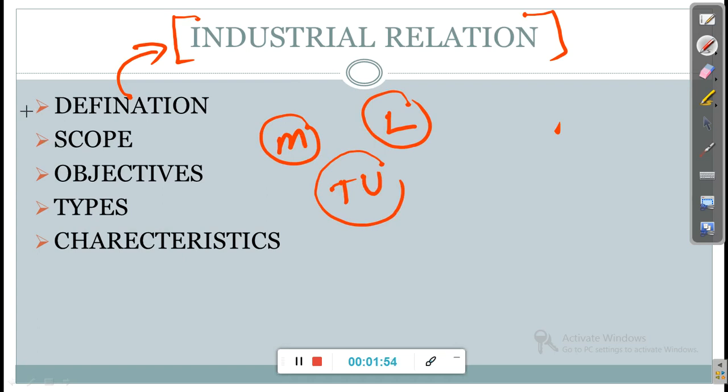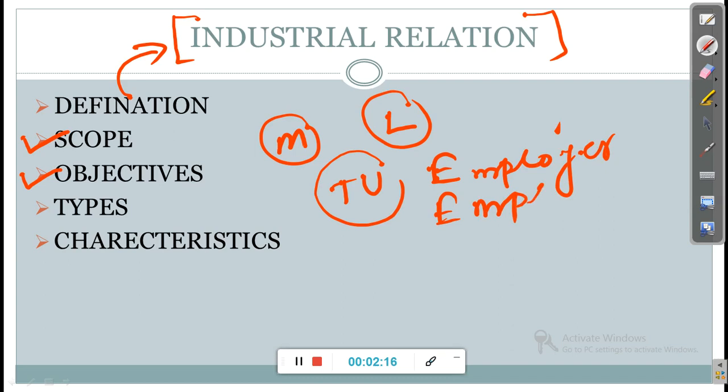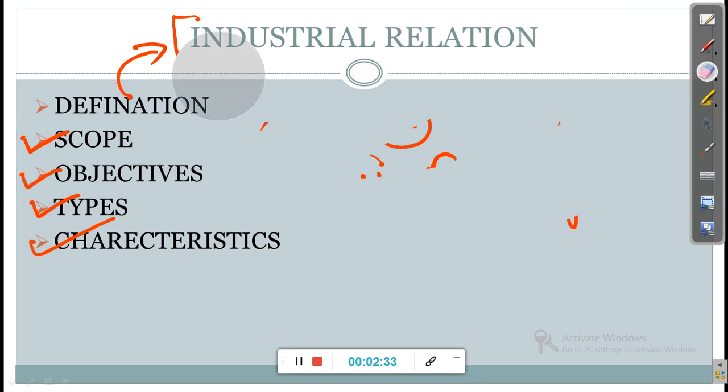Next you have to read the scope and the objectives of industrial relations, the relations between the employer and employee, that you have to read. Then after that, the types of industrial relations, there are different types, and then the characteristics of industrial relations. So these are the topics that you have to read first for industrial relations.